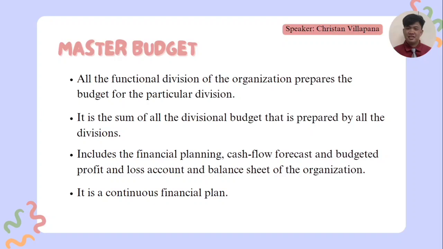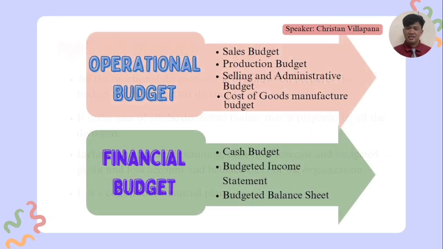The master budget is divided into the operational budget and the financial budget. Under the operational budget are the sales budget, production budget, selling and administrative budget, and also the cost of goods sold or the cost of goods manufactured budget. The second part is the financial budget, which includes the cash budget, the budgeted income statement, and the budgeted balance sheet.